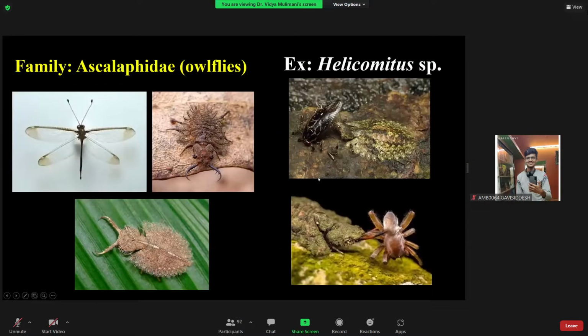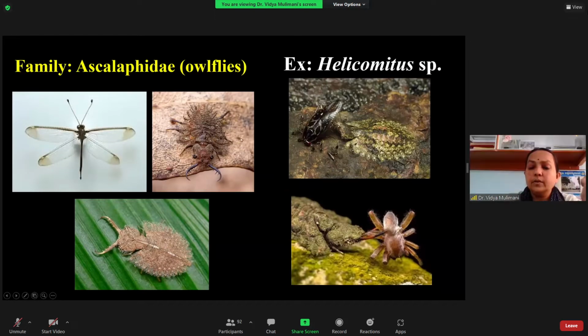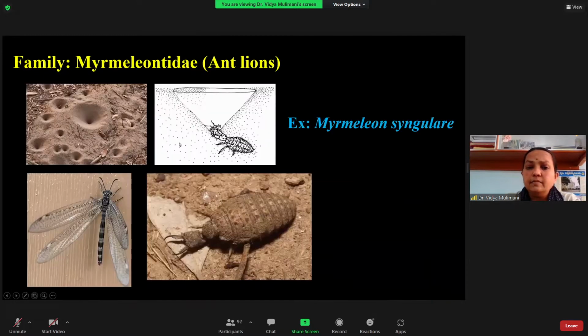Another family you have is the Ascalaphidae, called the owl flies. In the previous course you might have heard that Myrmeleontidae look just like a damselfly. You may get confused with the damselfly, but look at the antenna.